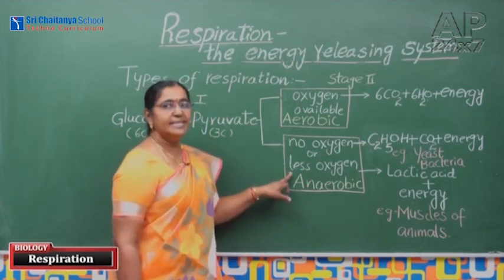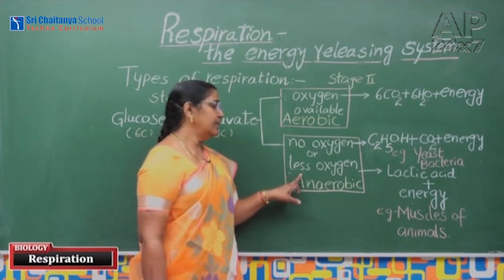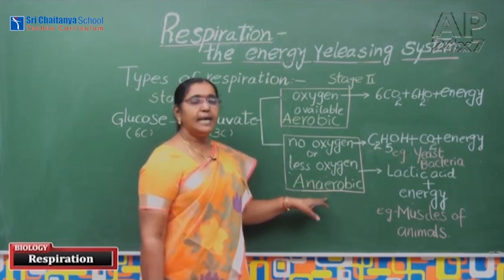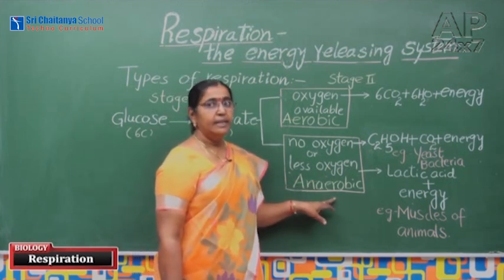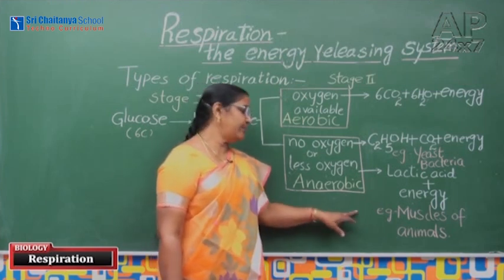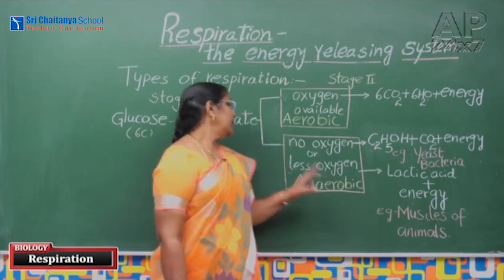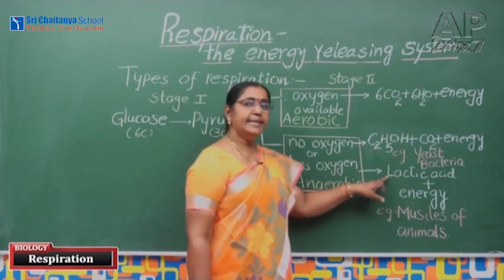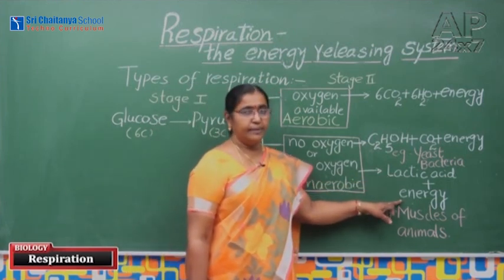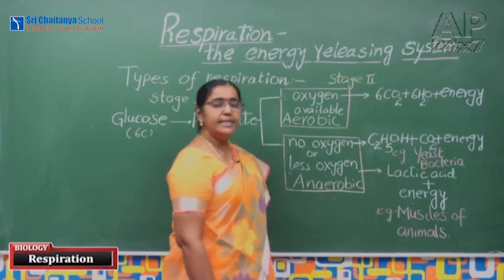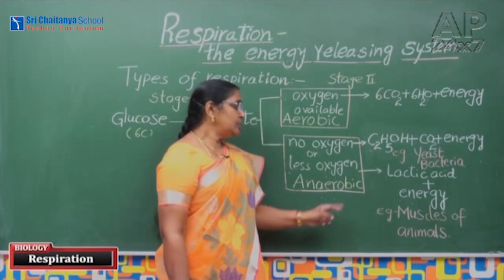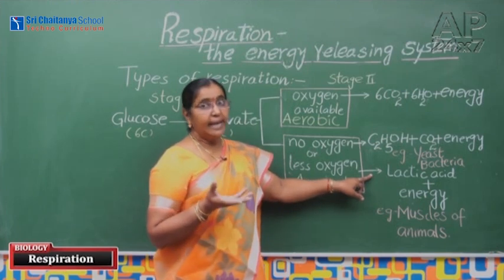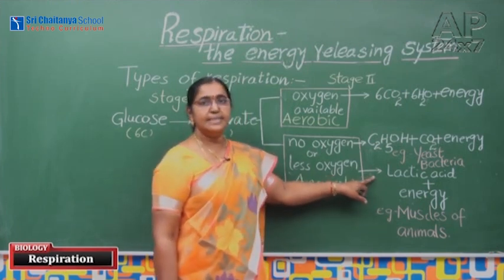If a low amount of oxygen is supplied, generally if you imagine you are taking vigorous exercise, at that time muscles need more energy. The blood supply of oxygen is not sufficient for those muscles. At that time this pyruvate undergoes anaerobic respiration and gives lactic acid and some amount of energy. This lactic acid accumulates in the muscle cells. Due to accumulation of lactic acid, the muscles get tense, they cannot relax. That's why we get muscle cramps.